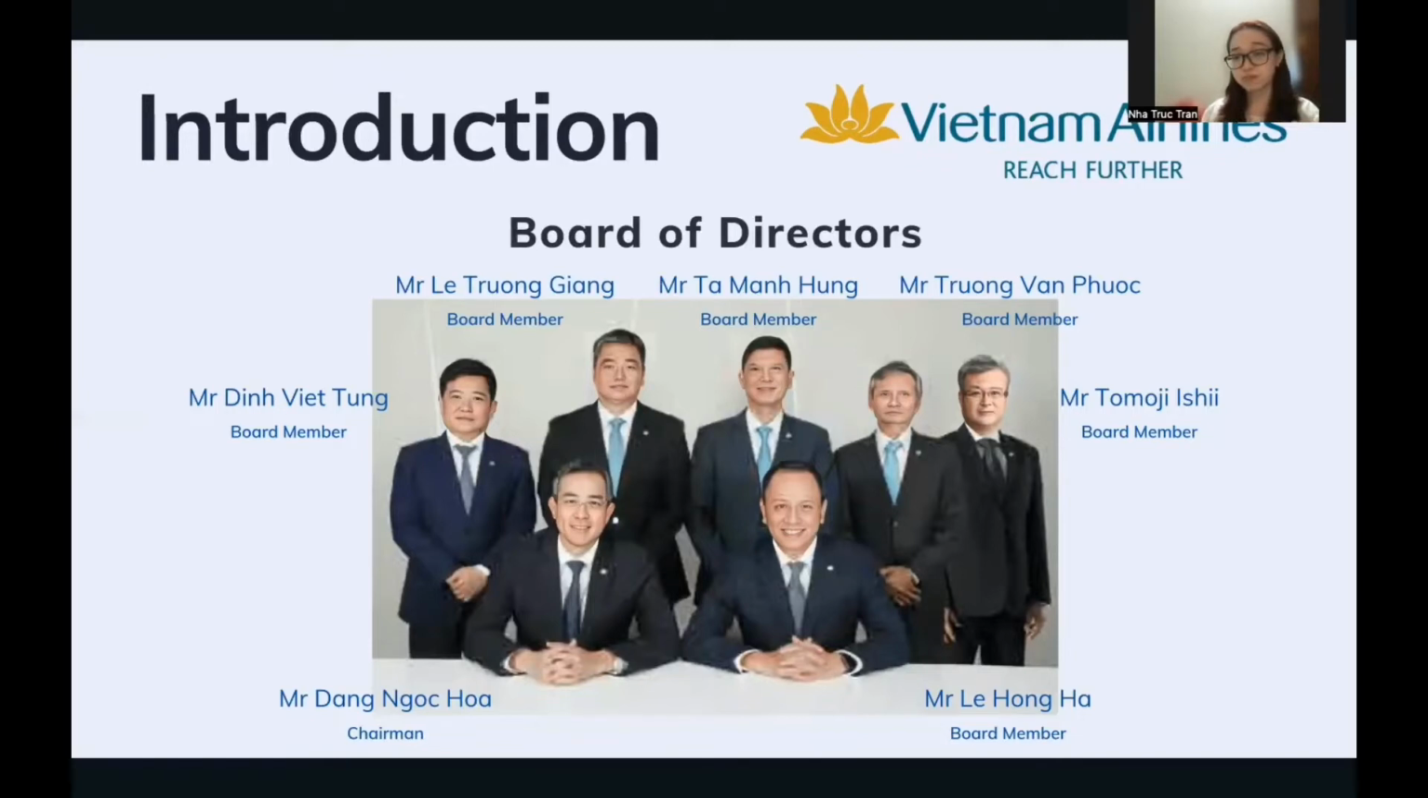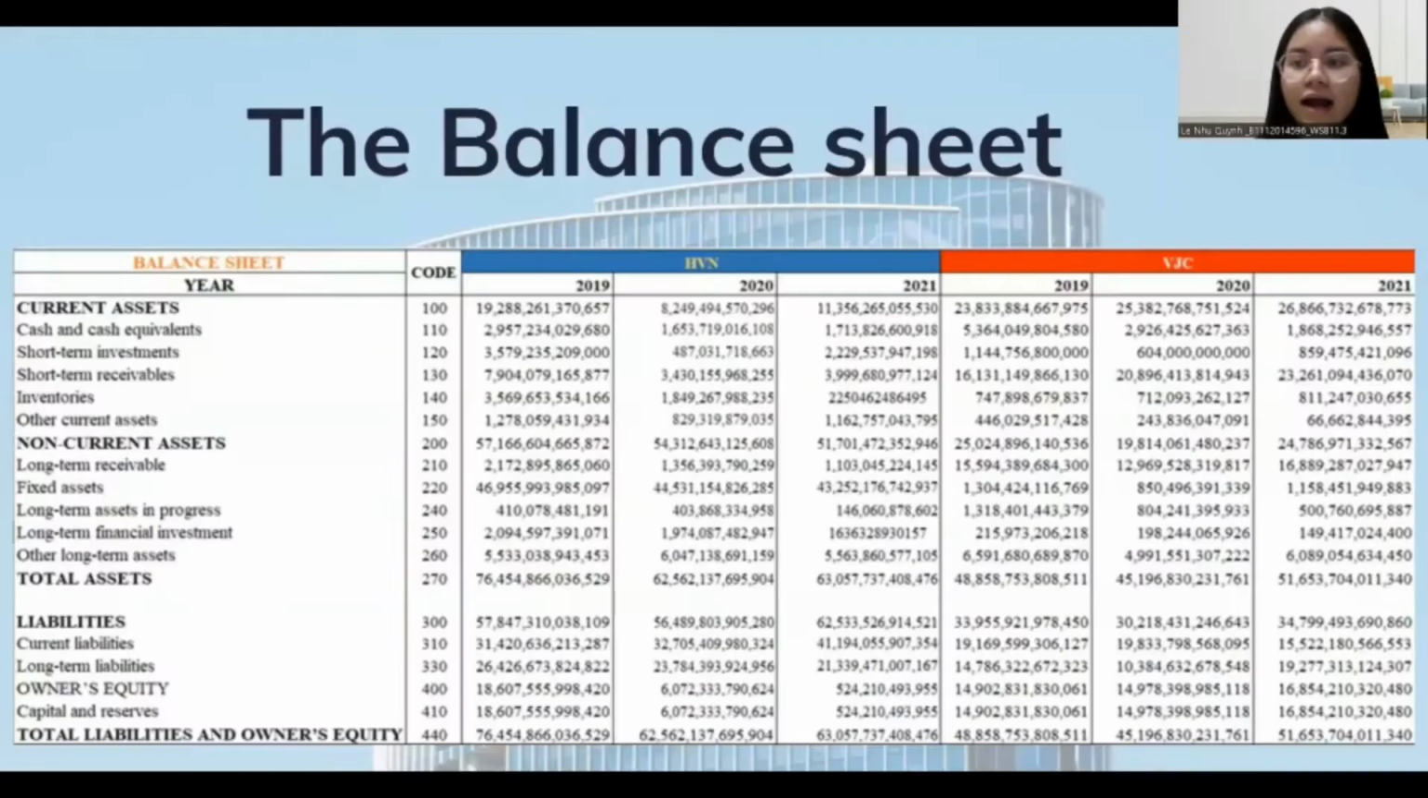And for better comparison, we will include Vietjet Air, which is Vietnam Airlines' competitor, to give you a better look at this comparison. Thank you very much.